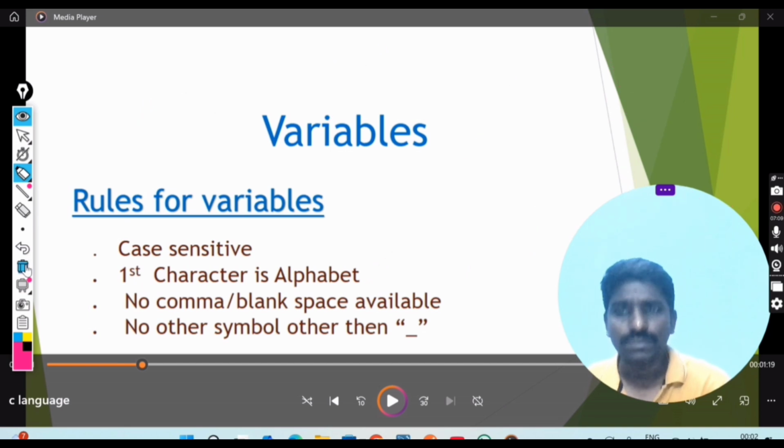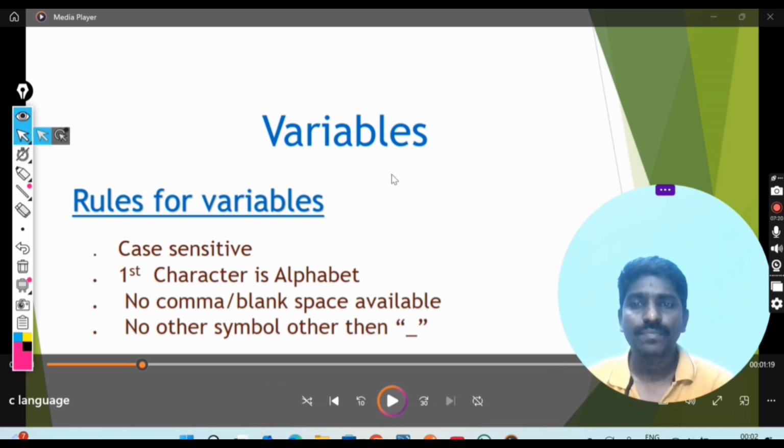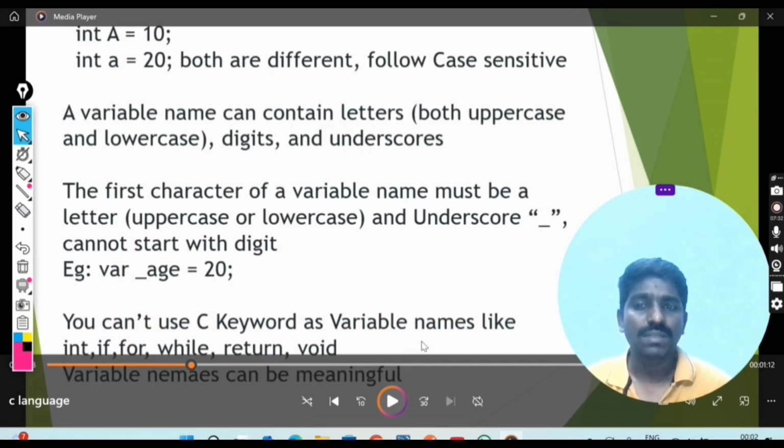Now we will see the next rules that I have to follow here. int A equal to 10 and int small a equal to 20. You may have a doubt: are both equal? No, because one is a capital A and the other is a small a, so they are different. They are allocated memory separately, so you have to remember that. That scenario we call case sensitive.